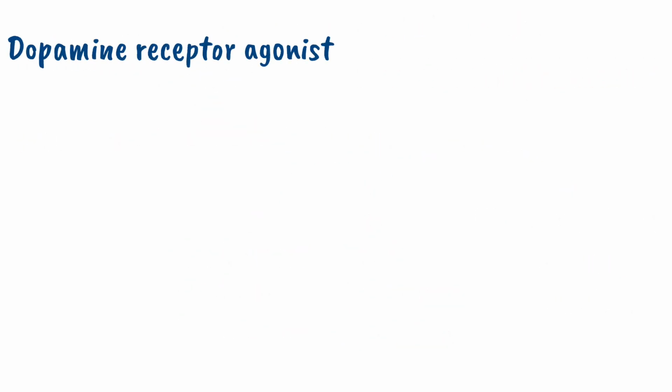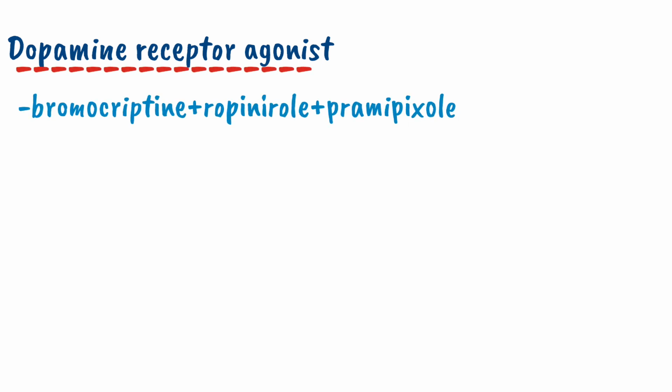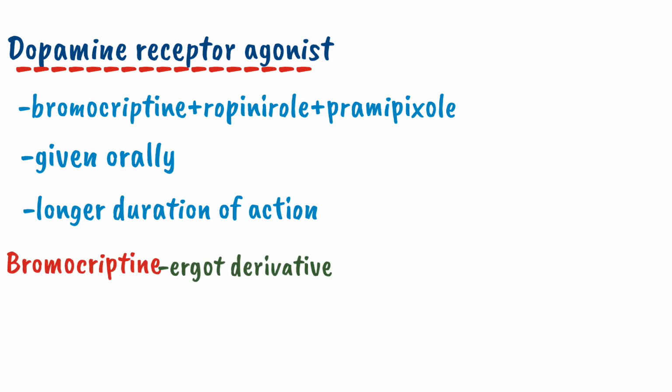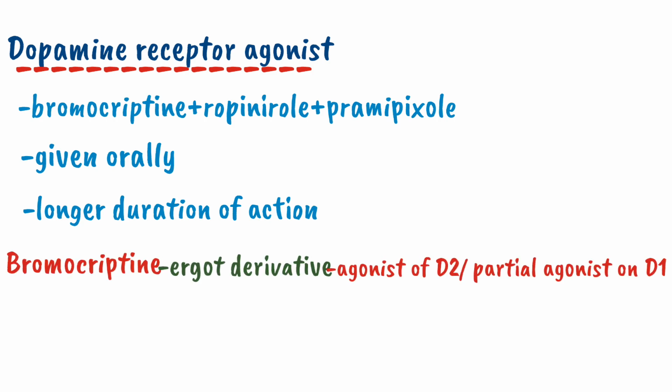After the dopamine precursor, the second class of drugs is dopamine receptor agonists. It includes bromocriptine, ropinirole and pramipexole. These drugs are also given orally. They have the same mechanism of action as levodopa, but a longer duration of action. In this class, bromocriptine is an ergot derivative. It has an agonistic action on D2 and partial agonistic action on D1 receptors.